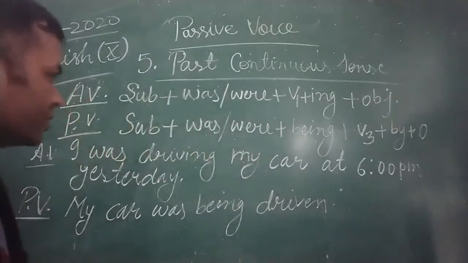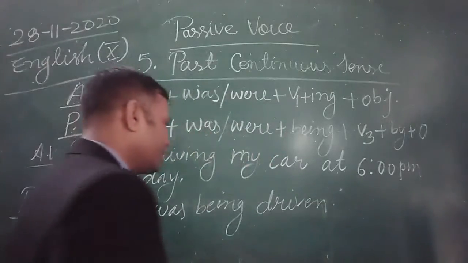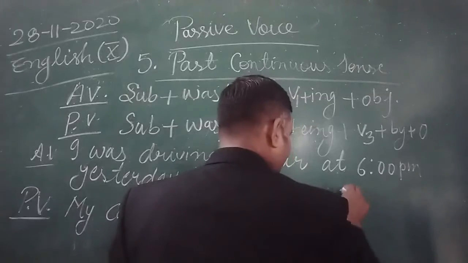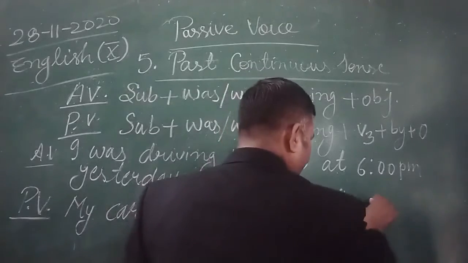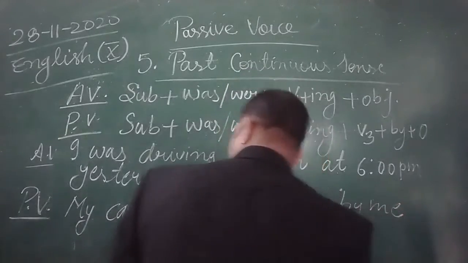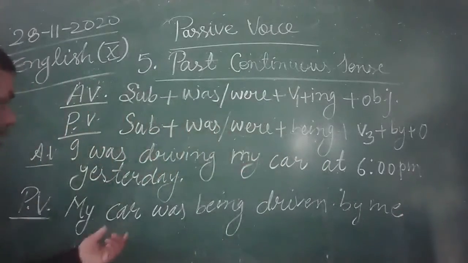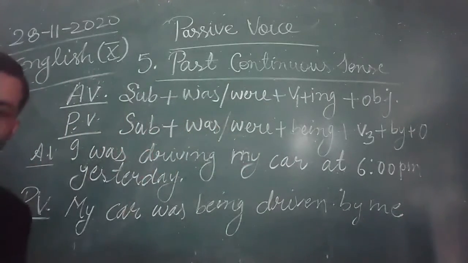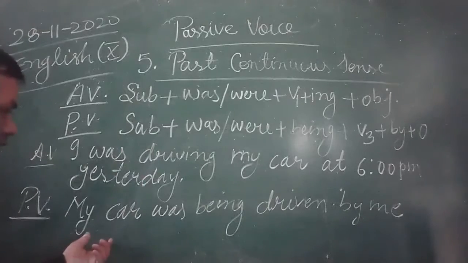My car was being driven by me. So we use being in the passive voice of past continuous. So my car was being driven.